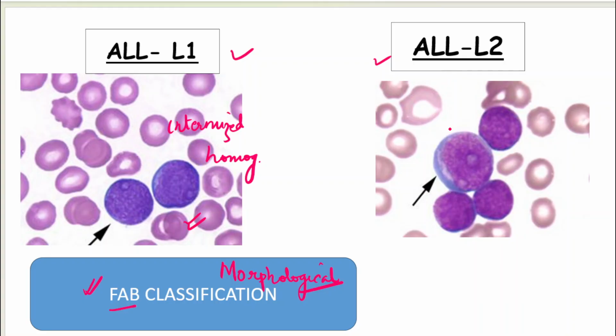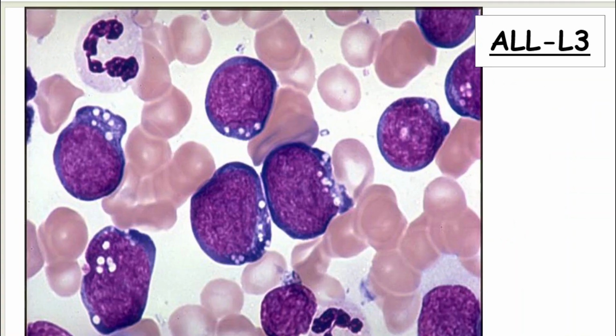What happens in ALL L2? You have blast but there is heterogeneity. Small blast भी है and larger blast भी है. So that is ALL L2. And then what is there?